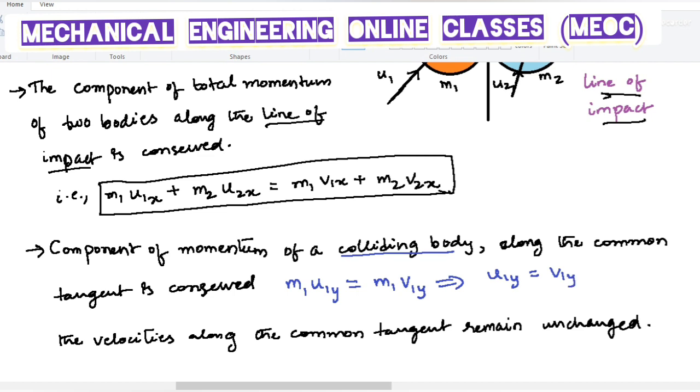Again, if I consider the same for the second body, m2 u2y should be equal to m2 into v2y. This also implies that u2y is equal to v2y. So here we can conclude that the velocities along the common tangent of a body remain unchanged. That means the velocities along the common tangent before and after collision are the same.